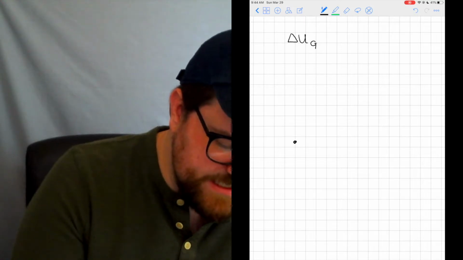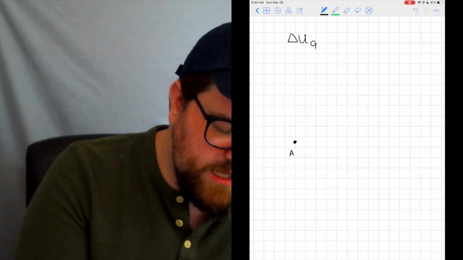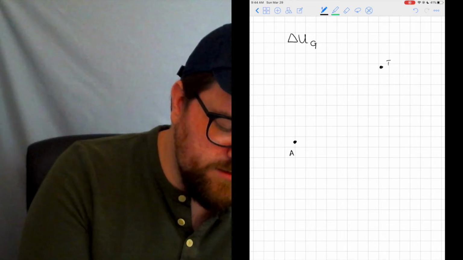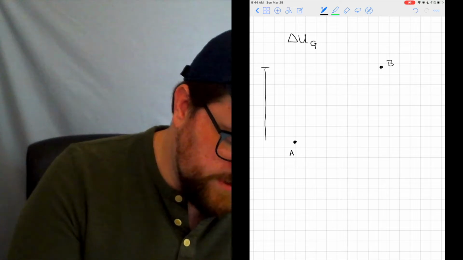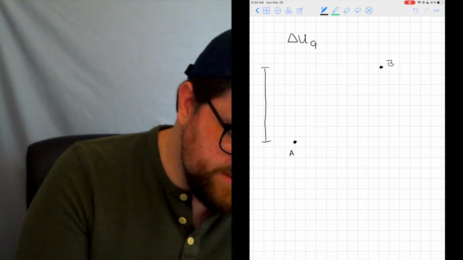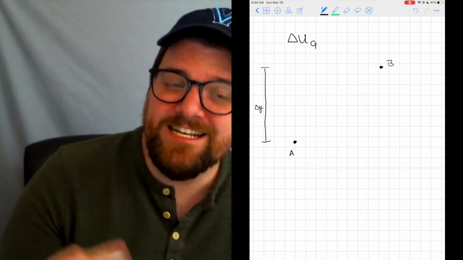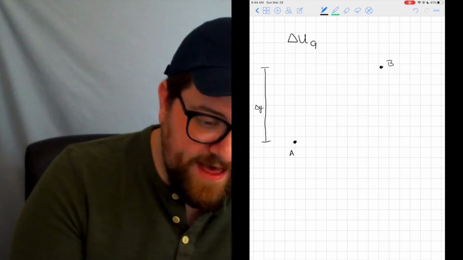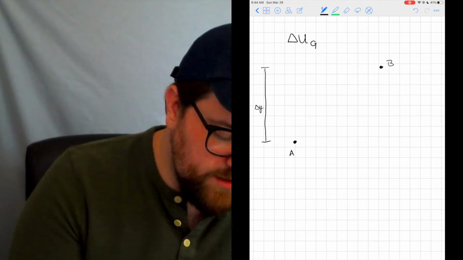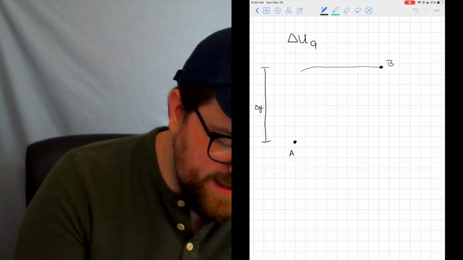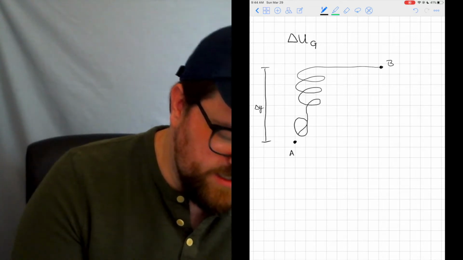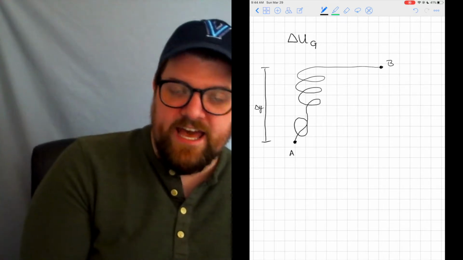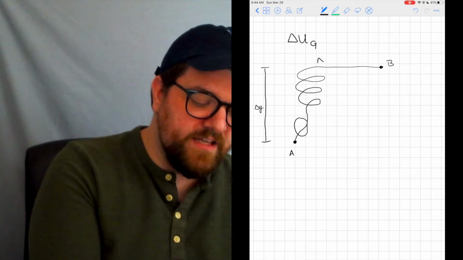We can kind of draw that out a little bit. If I consider a starting point, let's call it A, and an ending point called B, and these two points are at different heights, some delta y. If I take a path, let's call it path 1, from B, and I go down a spiral, a whoop-de-doo thing with maybe a little loop, and get to A, I have some path, delta S1.